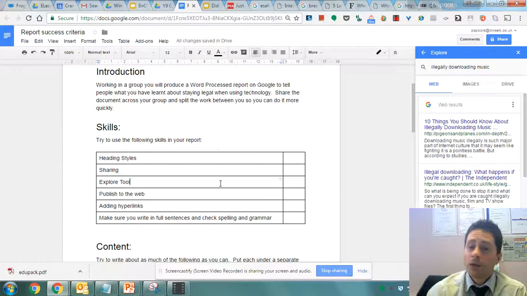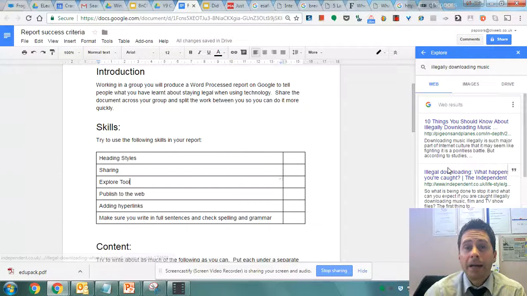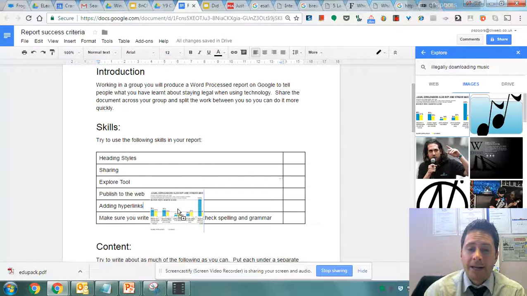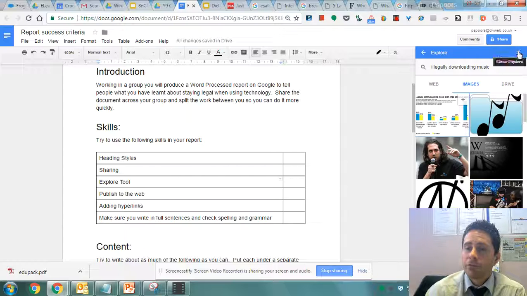I might decide I know enough to write about that and I don't need to look at any of these results, but I do want a picture to make my report look better. So I could click on images and find an appropriate image to go with my document and then just drag that out and put it into the document itself. So try having a go using the explore tool as part of this report.